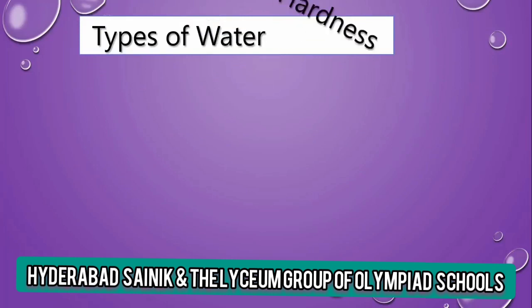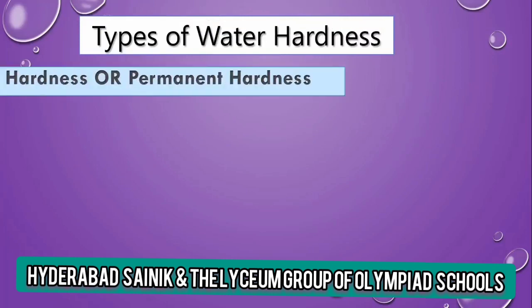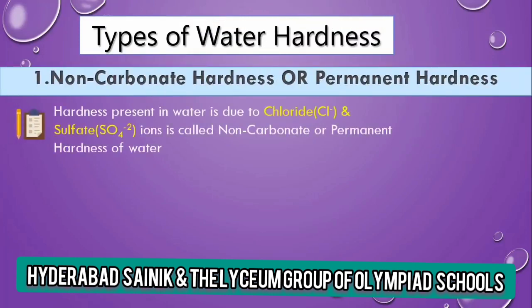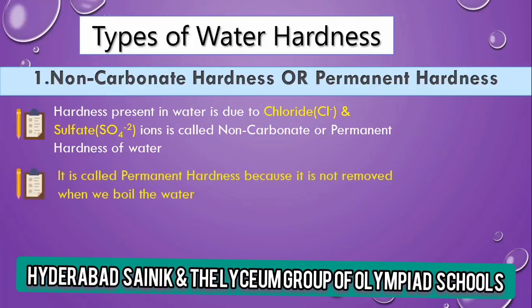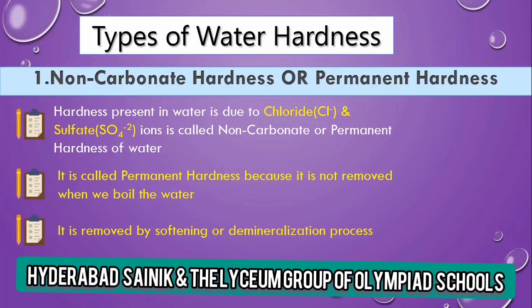Secondly, we understand non-carbonate hardness or permanent hardness. Hardness present in water due to chloride and sulfate ions is called non-carbonate or permanent hardness of water, and it is called permanent hardness because it is not removed when we boil the water. To remove it, we use a softening or demineralization process. Examples of permanent hardness are calcium chloride, magnesium chloride, calcium sulfate, and magnesium sulfate.